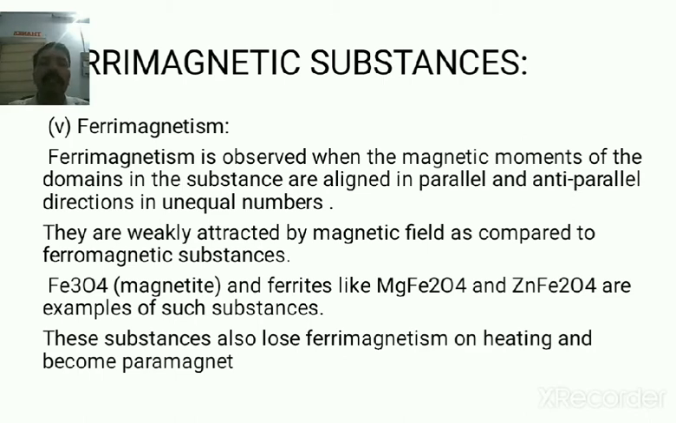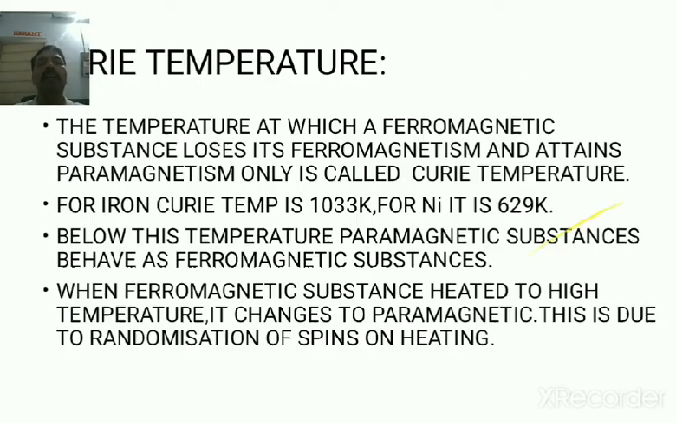Last type is the ferrimagnetic substance. Ferrimagnetism is observed when the magnetic moments of the domains in the substance are aligned in parallel and anti-parallel directions in unequal number. They are weakly attracted by the magnetic field as compared to ferromagnetic substances. For example, magnetite and ferrites like MgFe2O4, ZnFe2O4 are examples of ferrimagnetic substances. This substance also loses ferrimagnetism on heating and becomes paramagnetic.